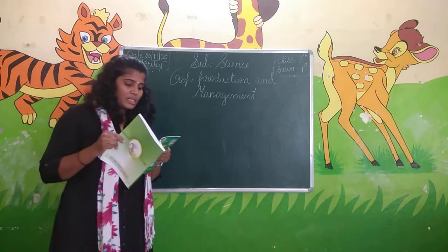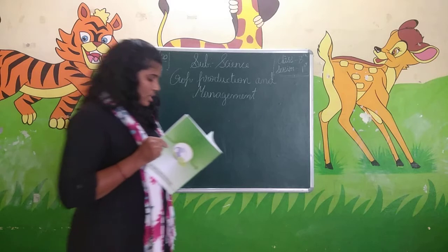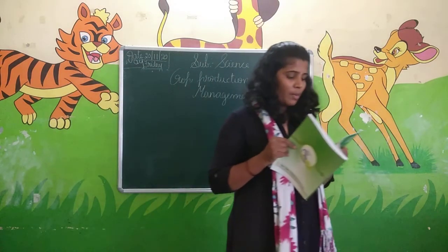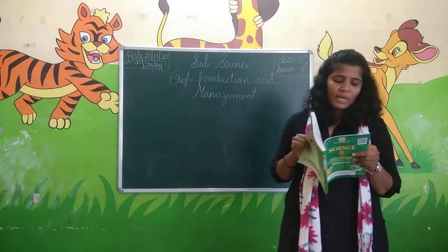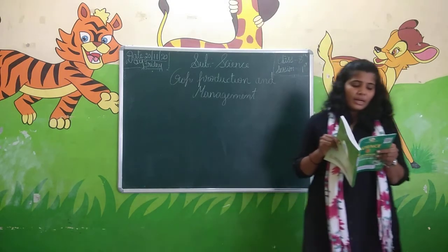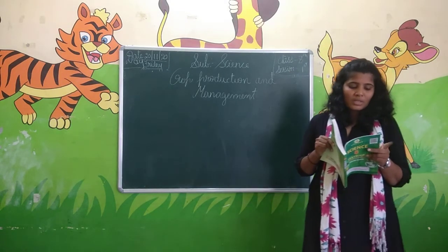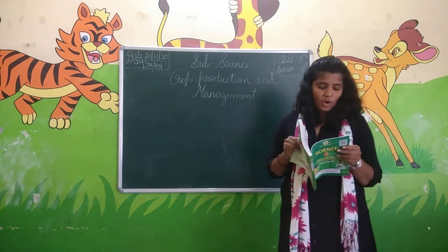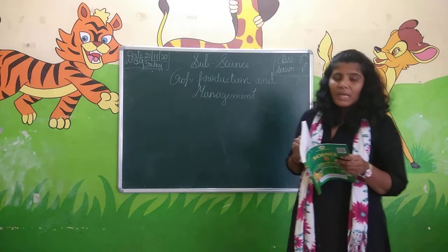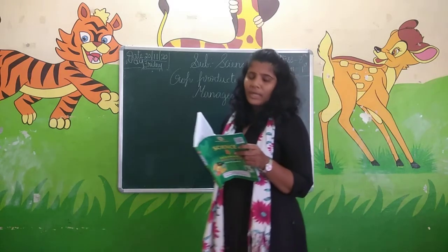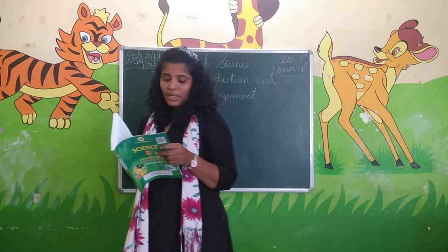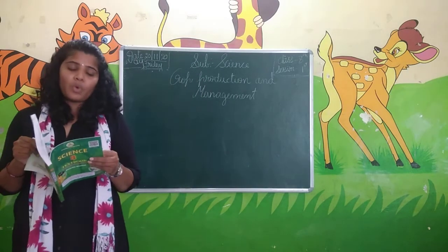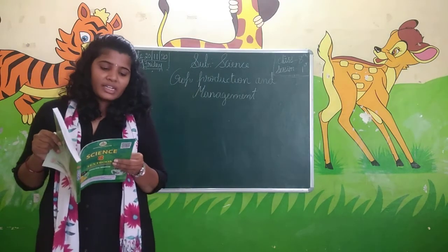The rainy season in India is generally from June to September. Paddy, maize, soybean, groundnut and cotton are kharif crops. These plants need more and more water, so they are grown in the rainy season.